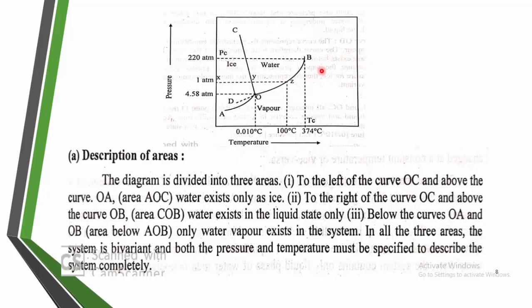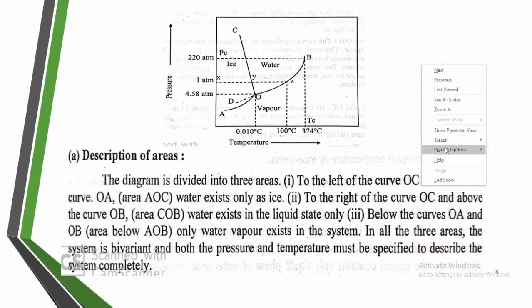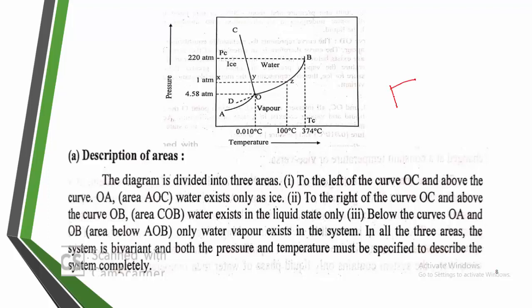So how can we calculate the degree of freedom? F is equal to, what is the formula? F = C - P + 2. So this is the formula.